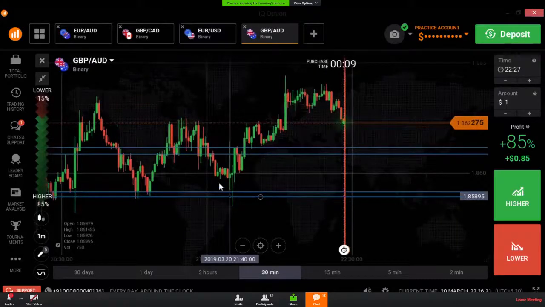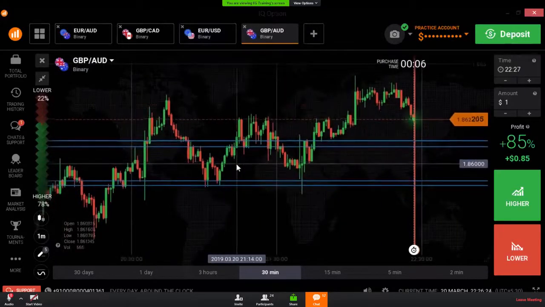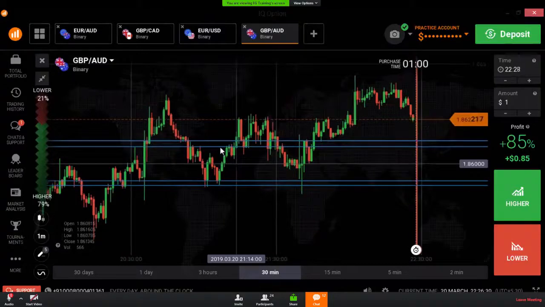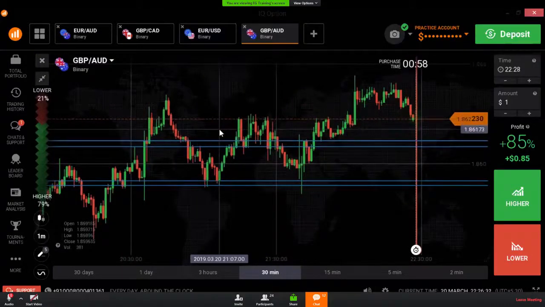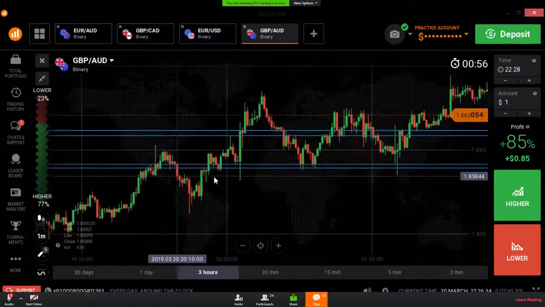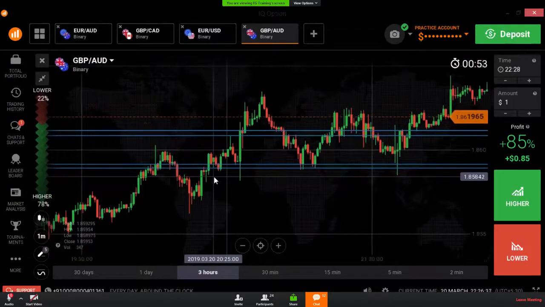So this way you can draw the strong level with the help of the Fibonacci tool and manually drawing your lines in the past history near to the price bar. This is the way to draw strong SNR levels and to identify strong SNR levels. Practice it on a demo account, and I will explain tomorrow how to place your trades at the strong SNR levels, how to trade at the strong SNR levels.